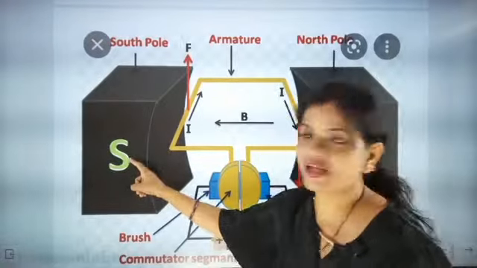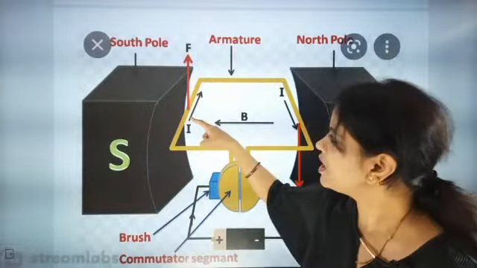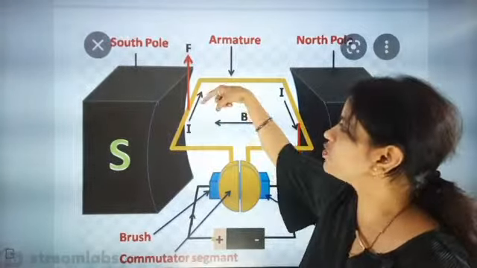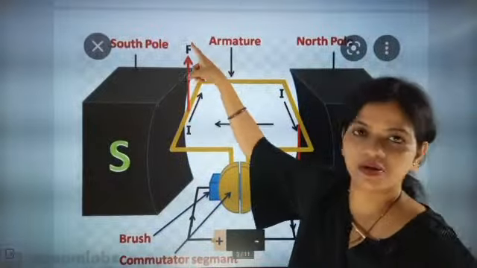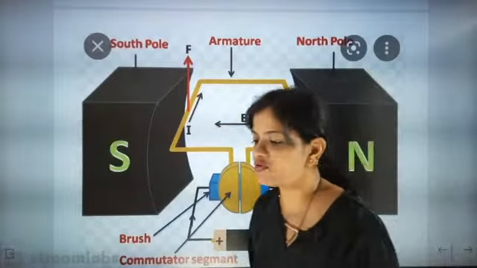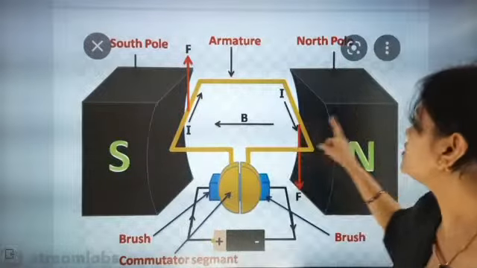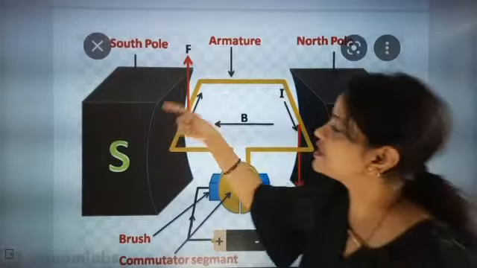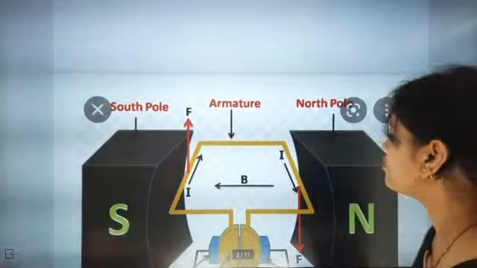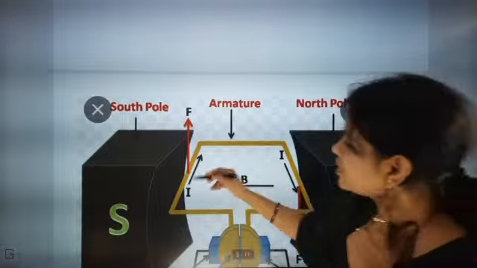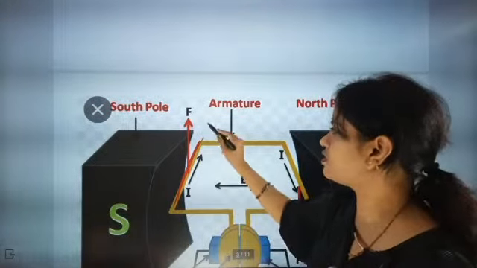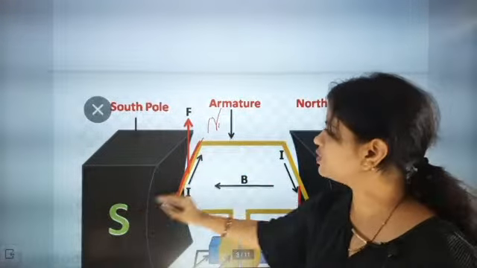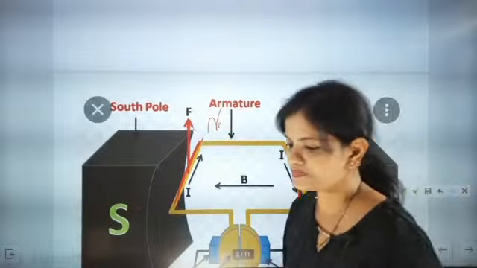When the south pole is there, current will go towards north. South pole is here, current is going towards north, then force will be up. That is what I have drawn. And when the north pole is there, current is going towards south. So you see there is a game of south and north. You just remember this point: here the current is going towards north direction, south pole, north direction, south, north, force up.